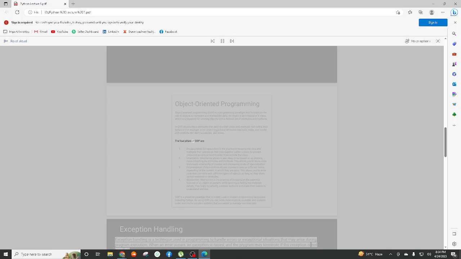The 4 pillars of OOP are: 1. Encapsulation. Encapsulation is the practice of keeping the data and methods that operate on that data together within a class, to prevent unwanted access or modification from outside the class. 2. Inheritance. Inheritance allows a new class to be based on an existing class, inheriting its attributes and methods. This allows you to reuse code and create a hierarchy of classes with increasing levels of specialization.